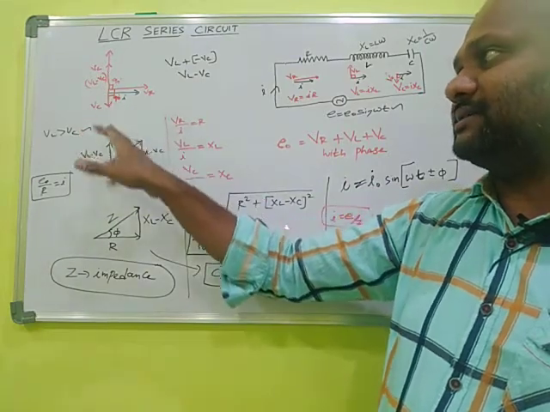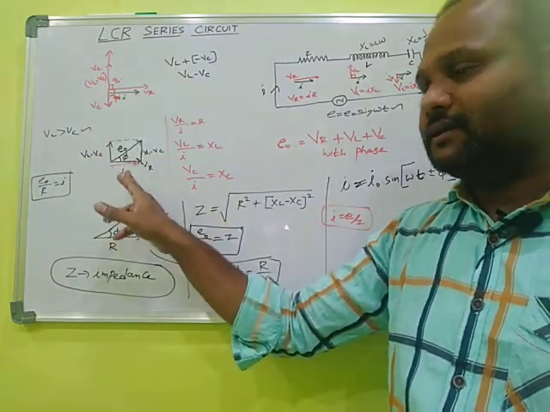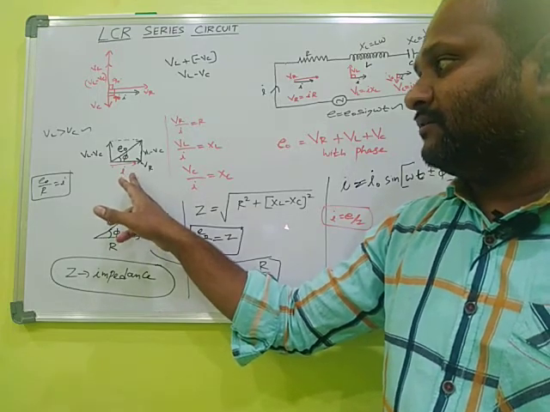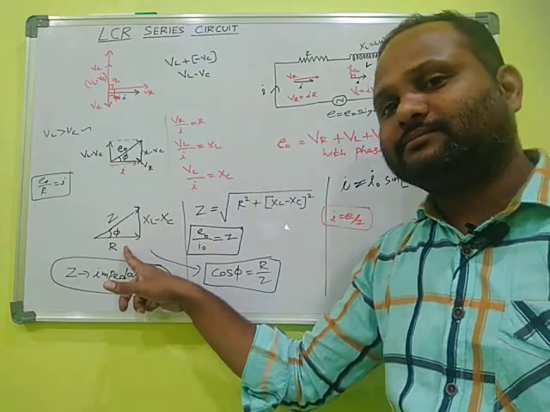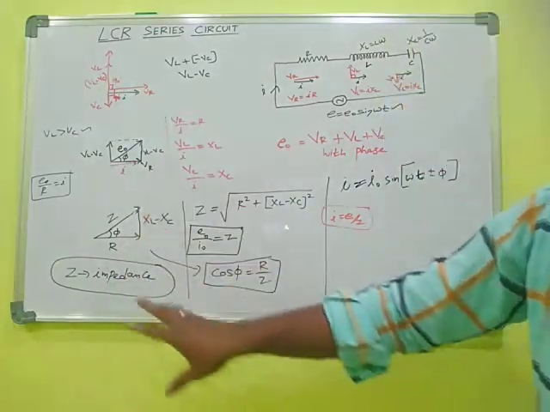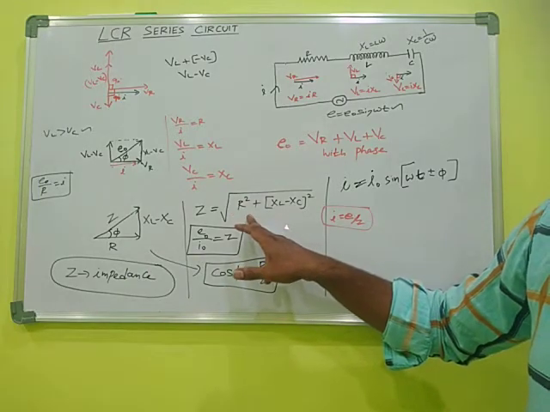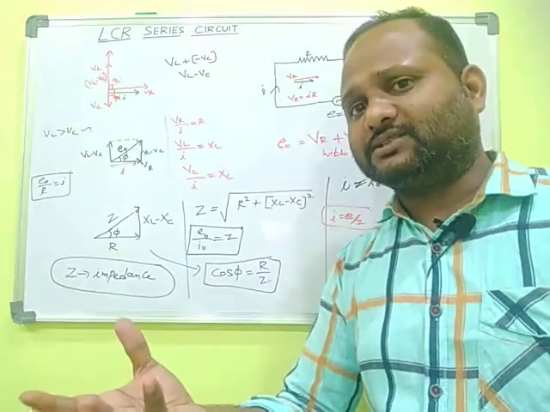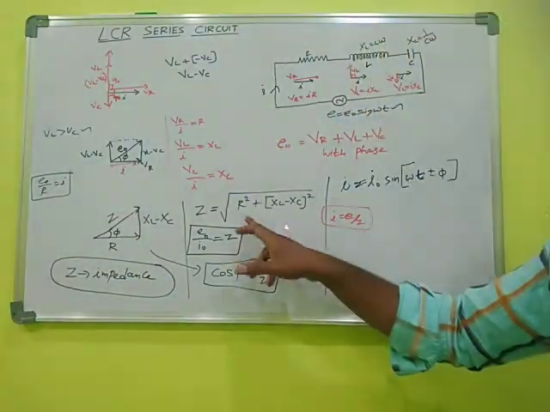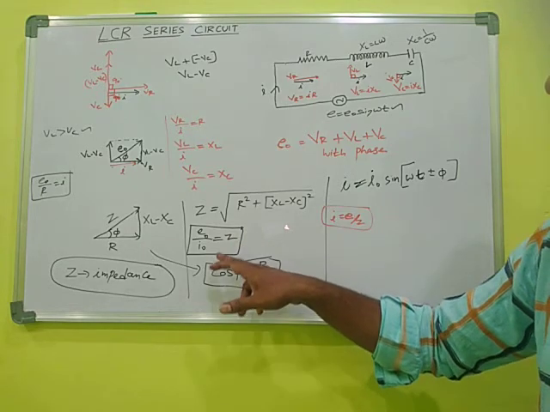After we find the resultant of all the voltages, then we can draw the impedance diagram. From the impedance diagram, we can write the value of impedance. What is impedance, what is the unit of impedance, we learned all these things. What is the expression for impedance? How is impedance found in another way? Z equal to E naught by I naught.